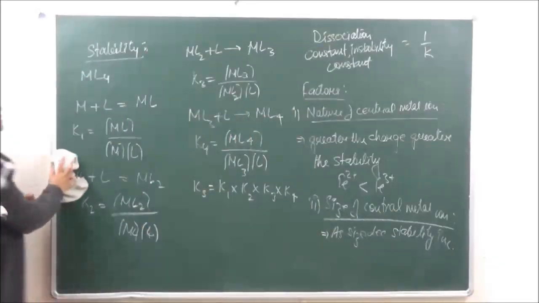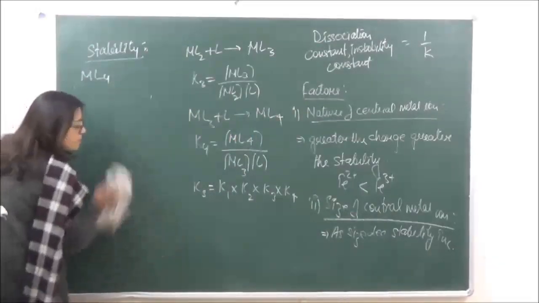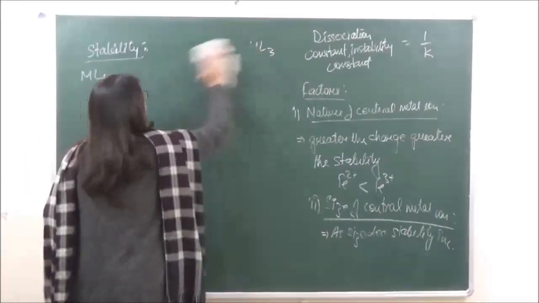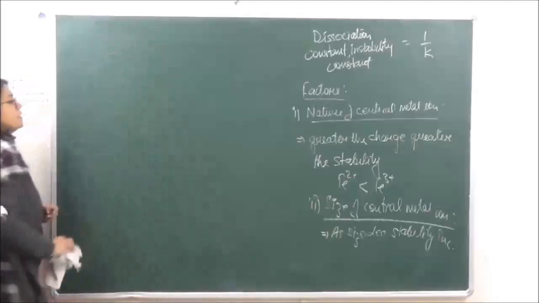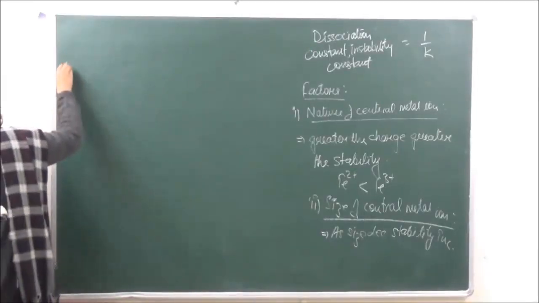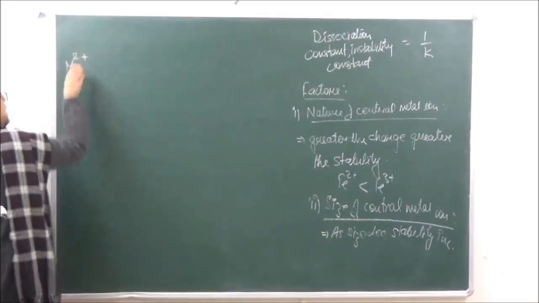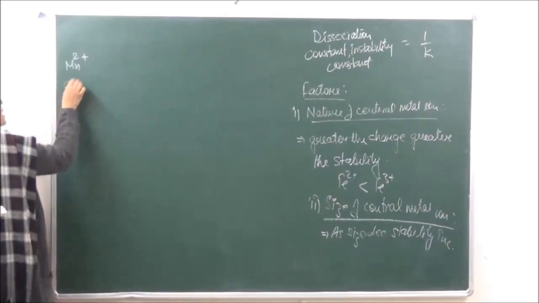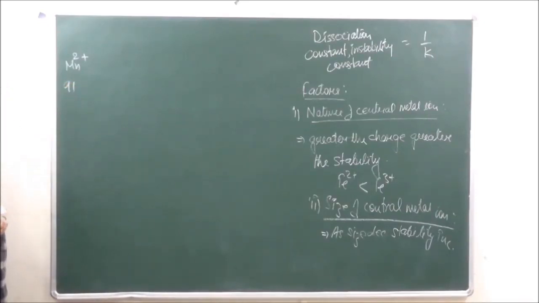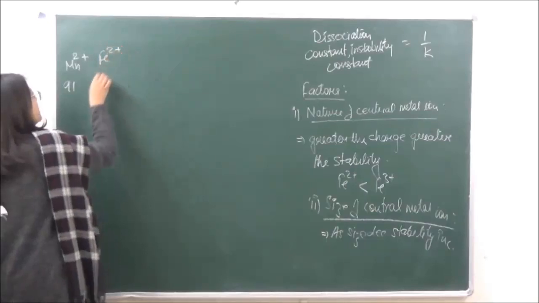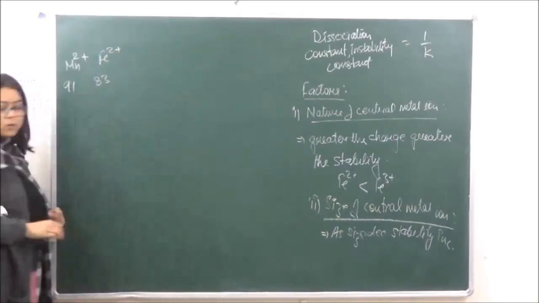Like for example, let's take the sizes of a few cations over here. We have Mn2+, which has a size of 91 picometers. Then we have Fe2+, which has a size of 83 picometers.